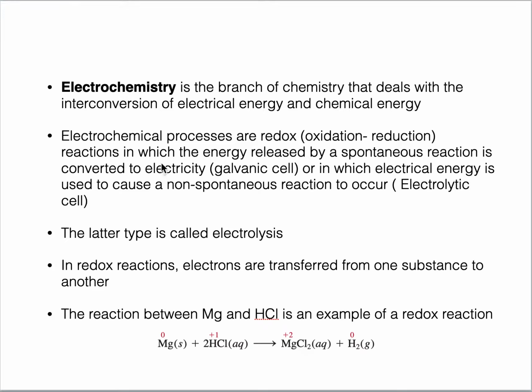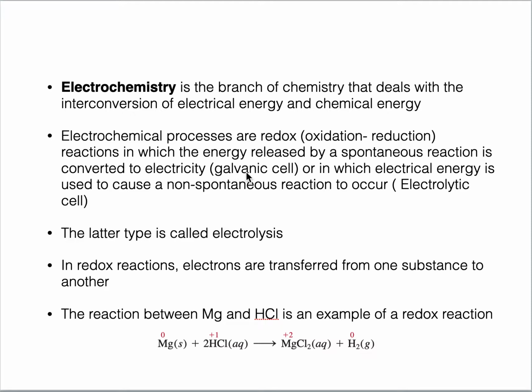Now, what are electrochemical processes? Electrochemical processes are actually redox reactions, combination of reduction and oxidation. And what happens in redox reaction? Energy is released either by a spontaneous reaction. Well, spontaneous reaction is a reaction that happens on its own without utilizing any external energy. So if it is a spontaneous reaction, energy is released and there is interconversion between electrical and chemical energy. So this happens in electrochemical cell or galvanic cell or voltaic cell.